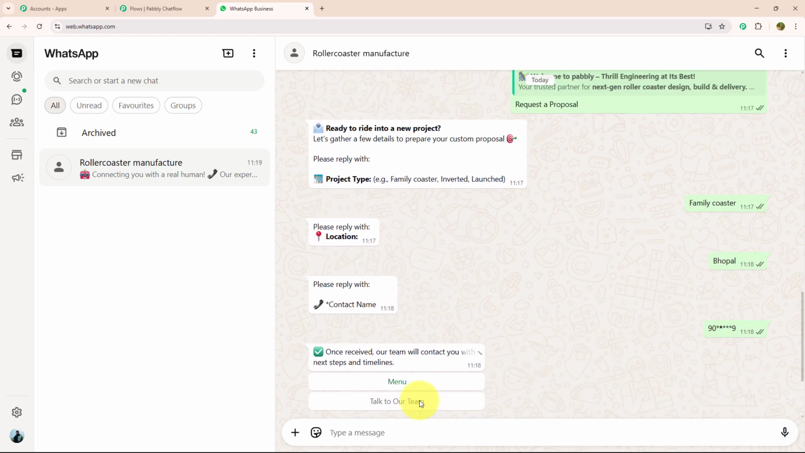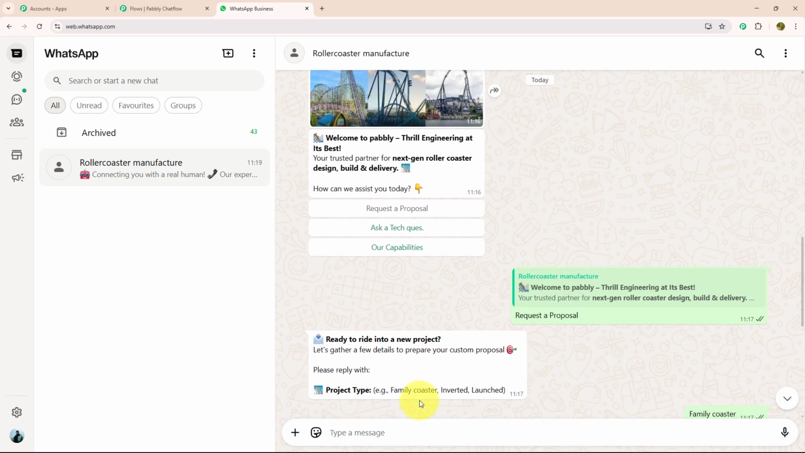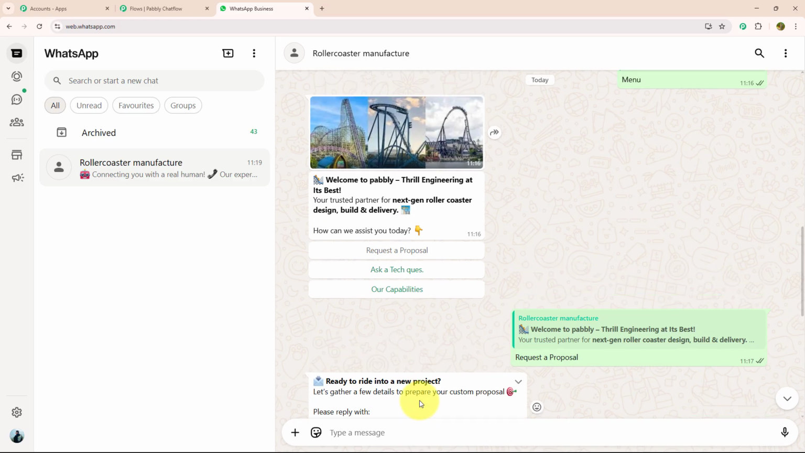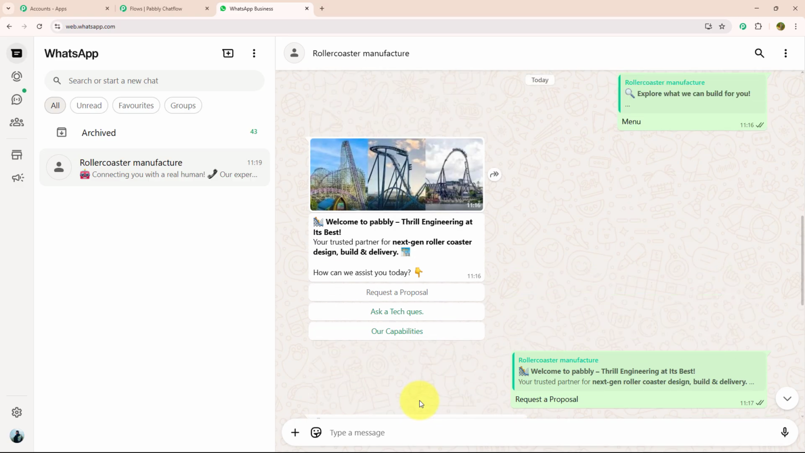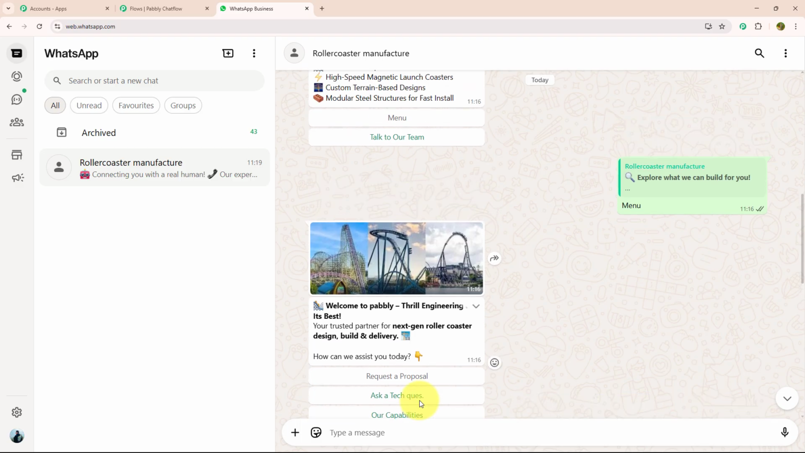So yes, as you can see, this chatbot is replying to me within seconds and made my customer experience so much better and fun. That too without any manual efforts. That's the power of Pabbly Chatflow. If you want to know how to create this chatbot for your own business, then let me guide you further.